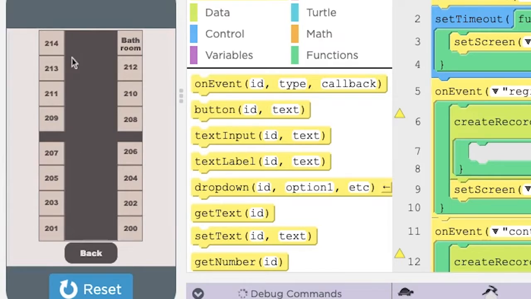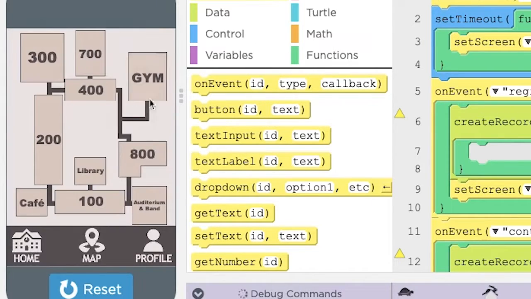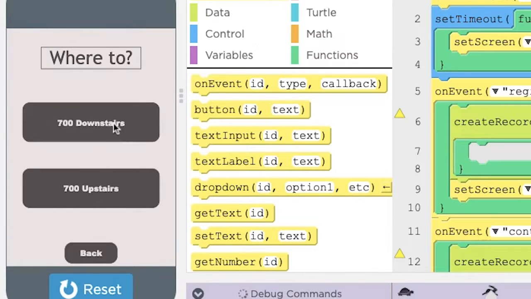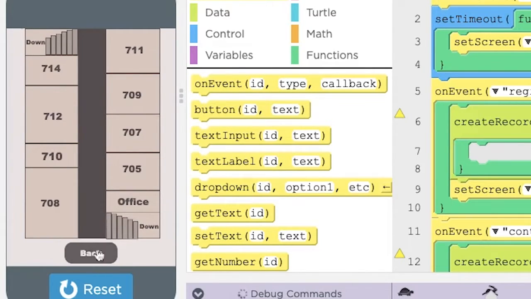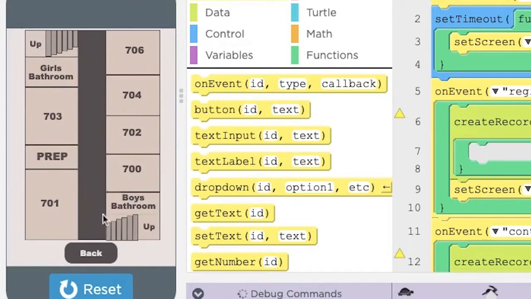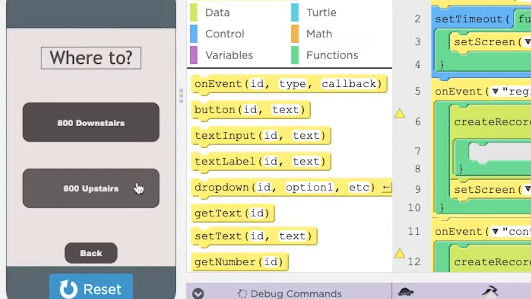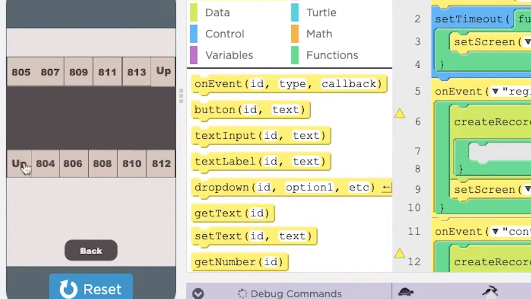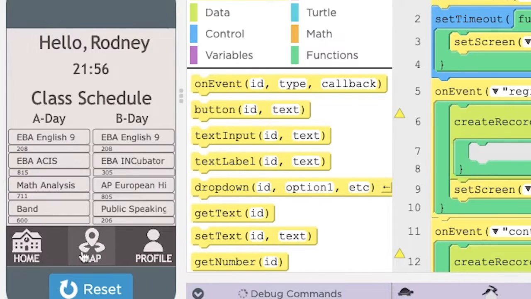200, you'll be greeted with the same thing, all the room numbers detailed. This sends you back home. 700, this one is very special as you can go down the stairs or upstairs, as well as click on the little icons here saying up and down. Once you hit back, the same thing applies to the 800. 800 upstairs, 800 down the stairs.